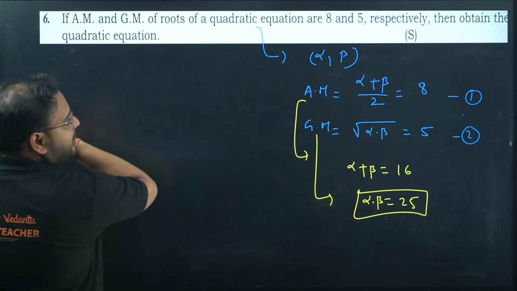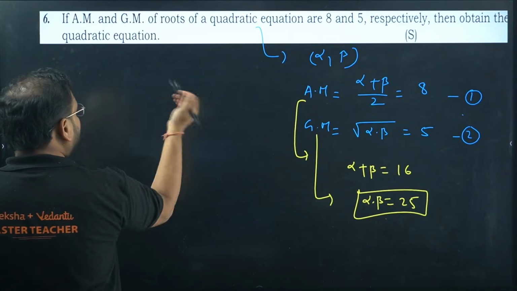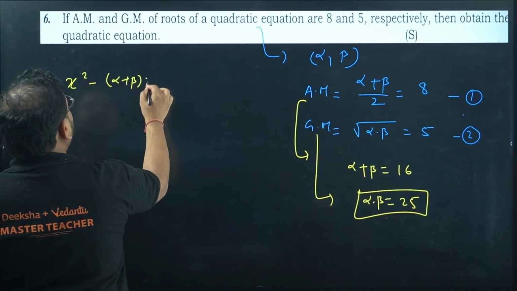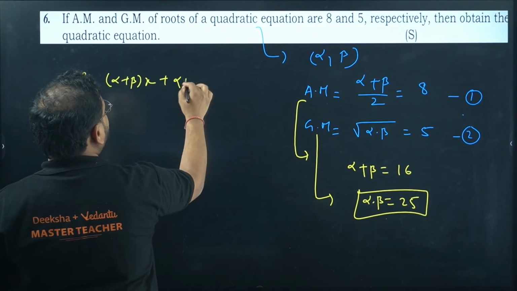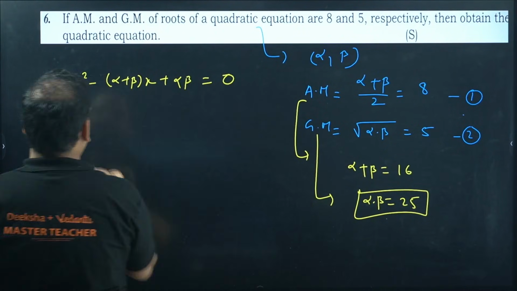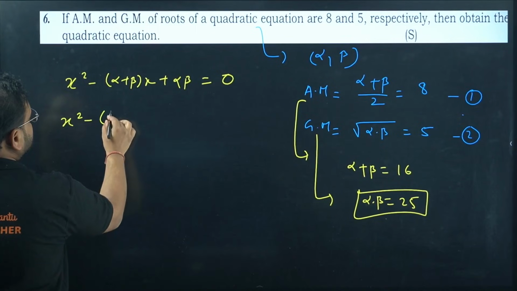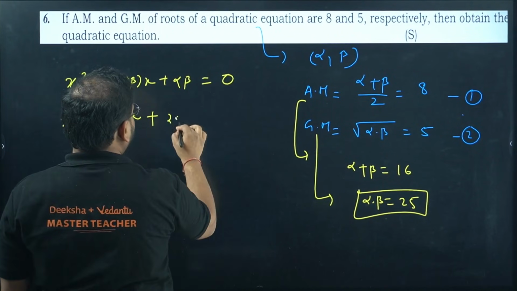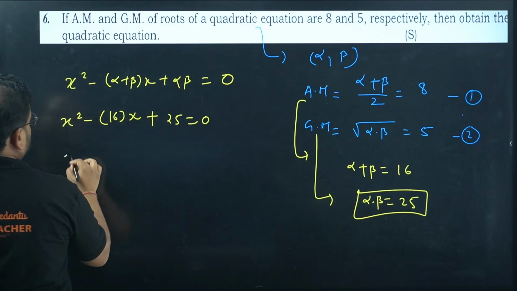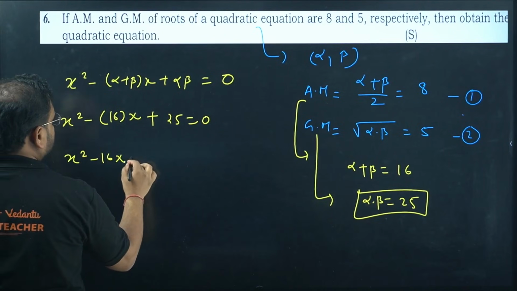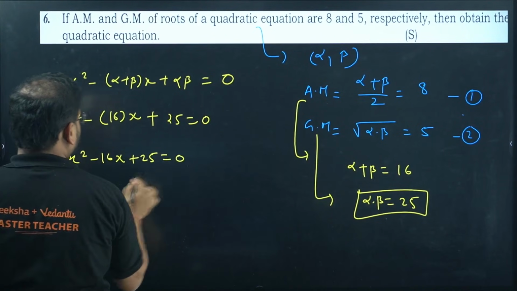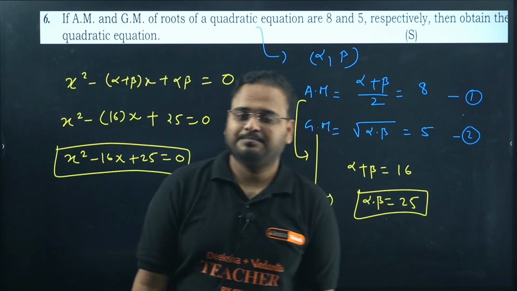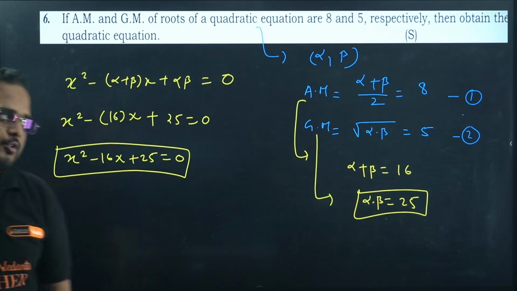You are looking for the quadratic equation. We have the form x square minus (alpha plus beta) times x plus alpha beta equals 0. Here, x square minus 16x plus 25 equals 0. That's my required quadratic equation. Easy question? Super easy, sir.